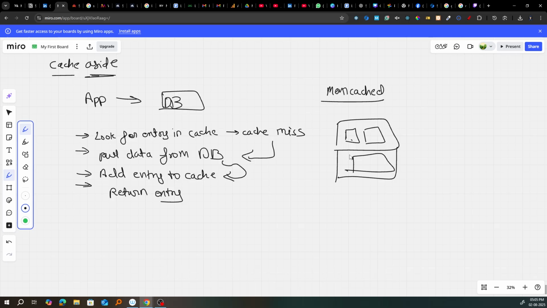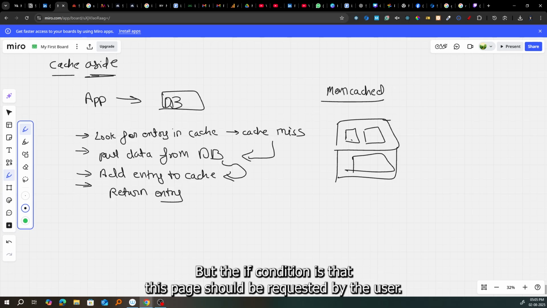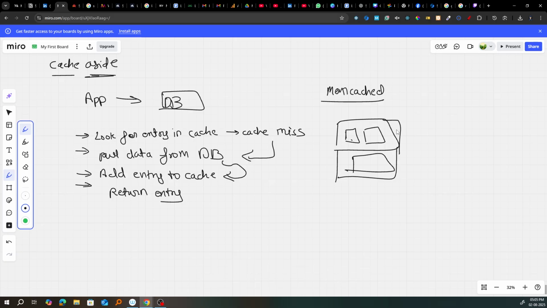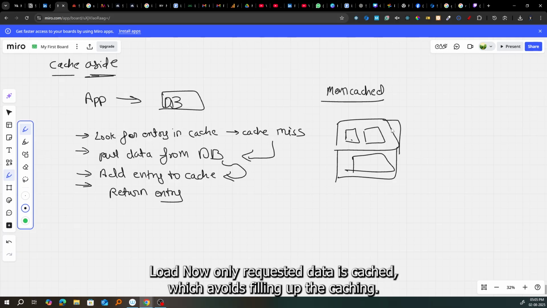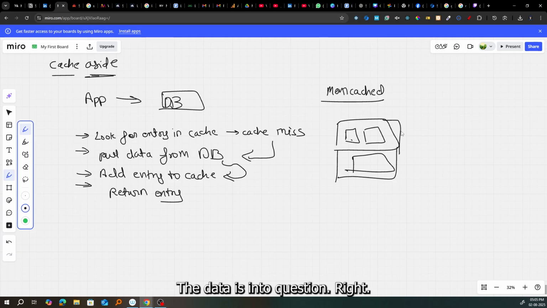But the condition is that this page should be requested by the user. In that case, it will be loaded. Now only requested data is cached, which avoids filling up the cache with data that isn't requested. So that's the benefit of that.